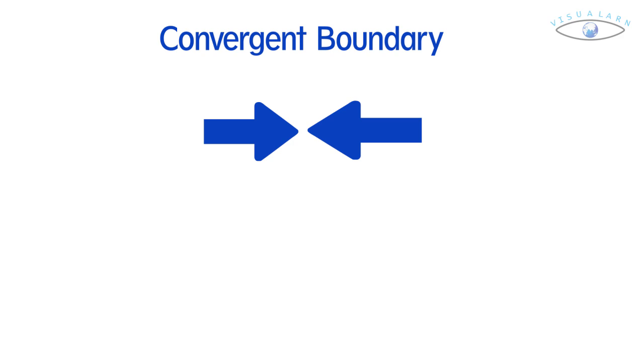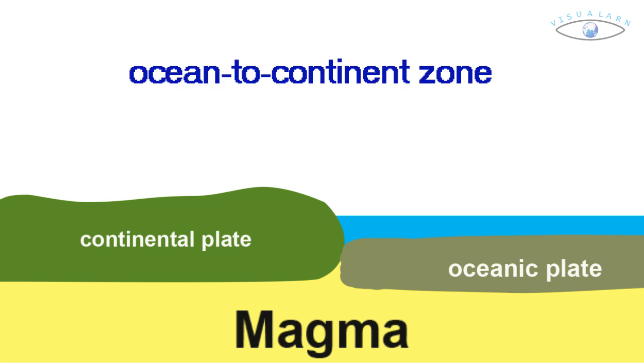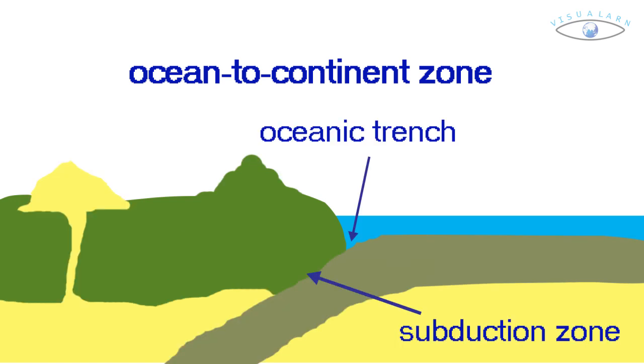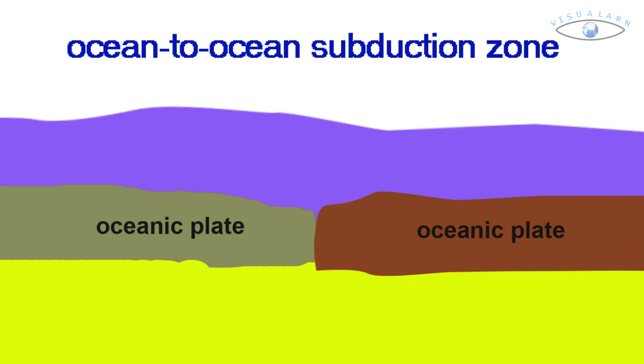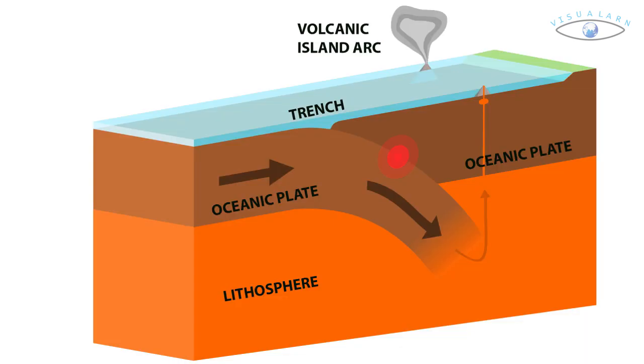Subduction zones are of 2 types: ocean to continent subduction zone and ocean to ocean subduction zone. In the case of ocean to continent subduction zone, the dense oceanic lithosphere plunges beneath the less dense continental plate. In the case of ocean to ocean subduction, older, cooler, denser oceanic crust slips beneath less dense oceanic crust. At zones of ocean to ocean subduction, a deep trench forms in an arc shape. The upper mantle of the subducted plate then heats and magma rises to form a curving chain of volcanic islands.